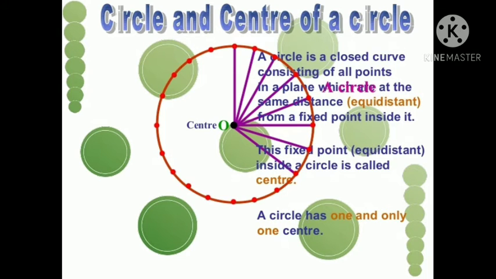Center of a circle. A circle is a closed curve consisting of all points in a plane which are at the same distance from a fixed point inside it. This fixed point is called as a center. A circle has one and only one center.